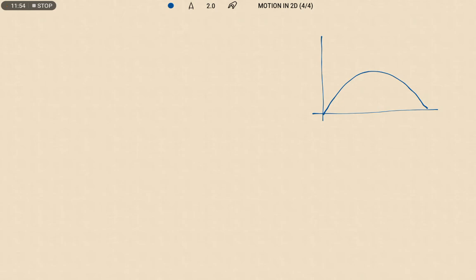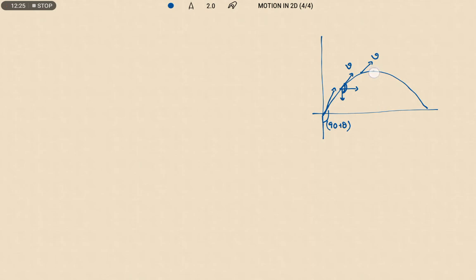So what happens, if you see, as it is rising, the angle between the velocity vector and acceleration is slowly decreasing. Here it is 90 plus theta. This 90 plus theta is slowly reducing.